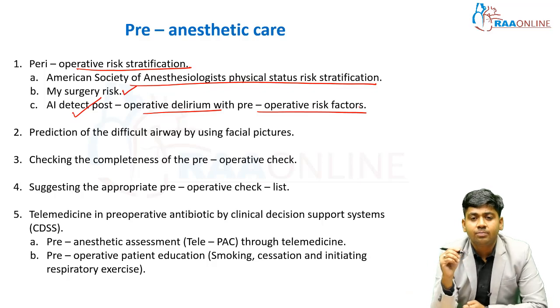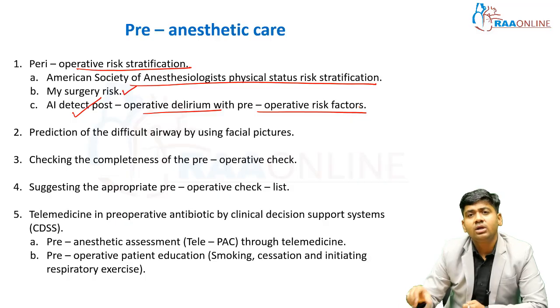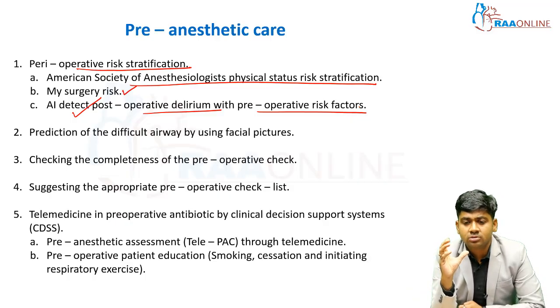Checking the completeness of the preoperative checklist. Whenever we are doing a PAC, what do we fill about the patient? In busy hospitals, we do the preoperative check or PAC check very lightly. Suppose we only note the risk factors: yes, diabetes, hypertension, COPD, thyroid, and the medications taken. Okay, the PAC is fine. We seldom check the airway, the artificial teeth, dentures, or the neck movements. So all these things we may never check.